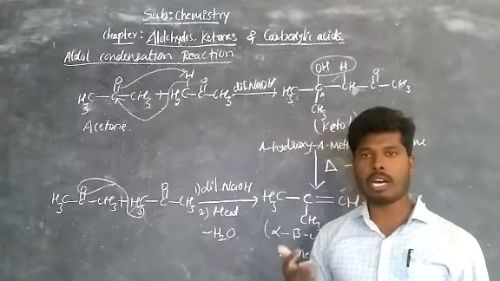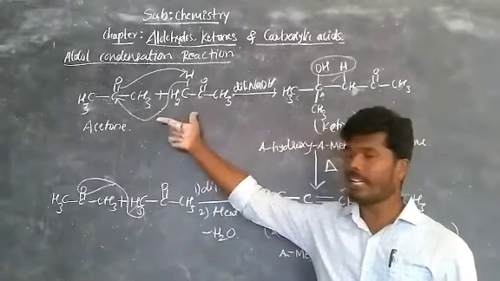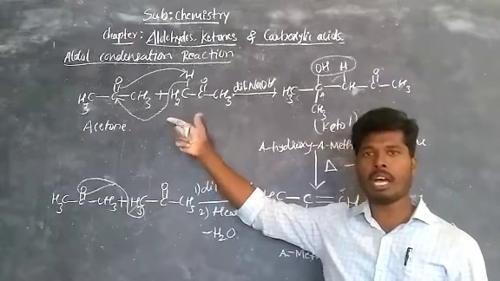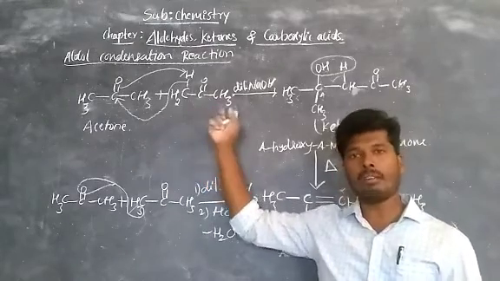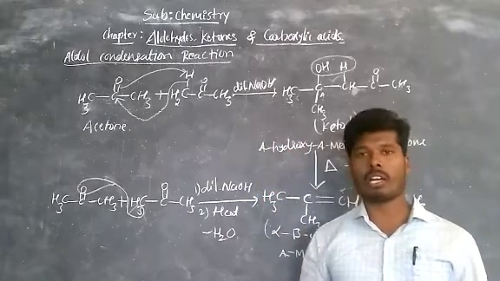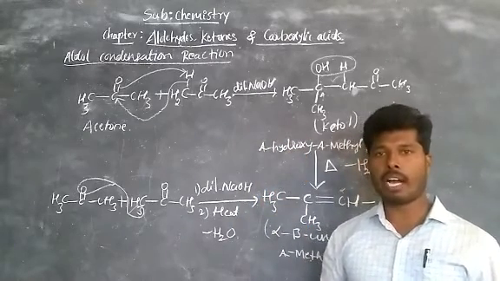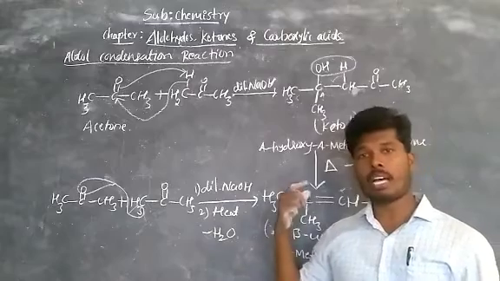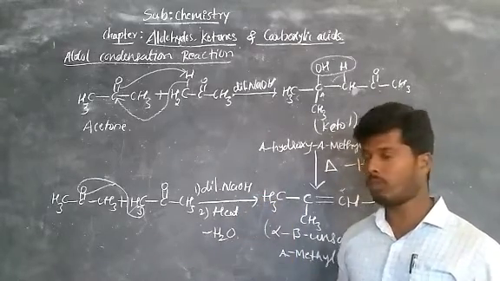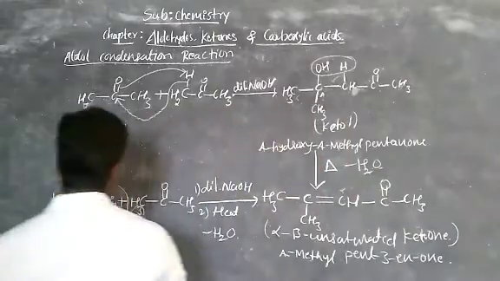Okay, cross or mixed is nothing but taking 2 different aldehydes or 2 different ketones, or one aldehyde and one ketone. That we call mixed aldol condensation or cross aldol condensation, or it is also called the Smith reaction.